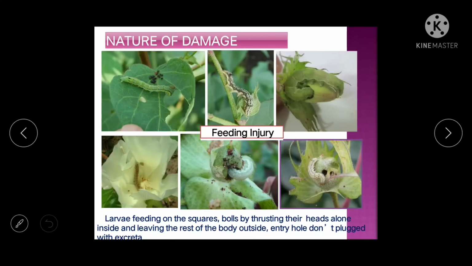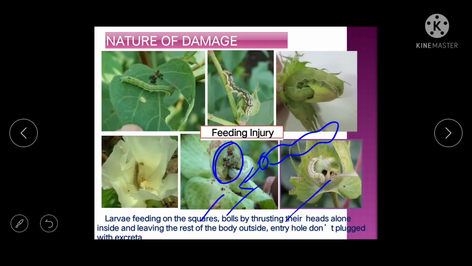Next, nature of damage. The larva will feed on the squares and bolls by thrusting their head alone inside. Suppose this is the boll, and the larva will enter into the boll, but only the head portion will enter. This is the head, this is the rest of the body, only this head portion will enter. This is a unique damage-creating symptom of the American bollworm. Only the head alone will enter inside the boll, leaving the rest of the body outside.